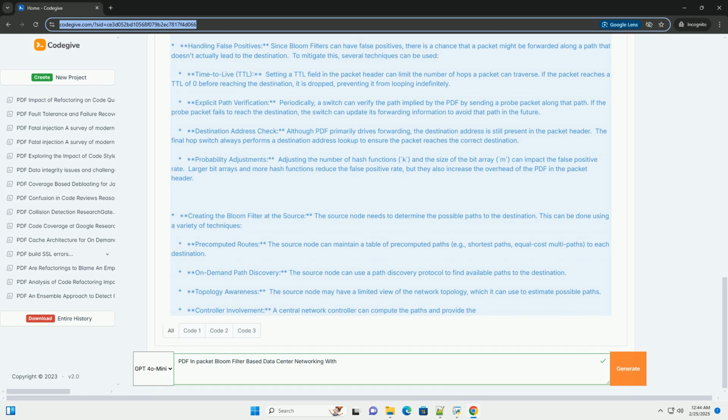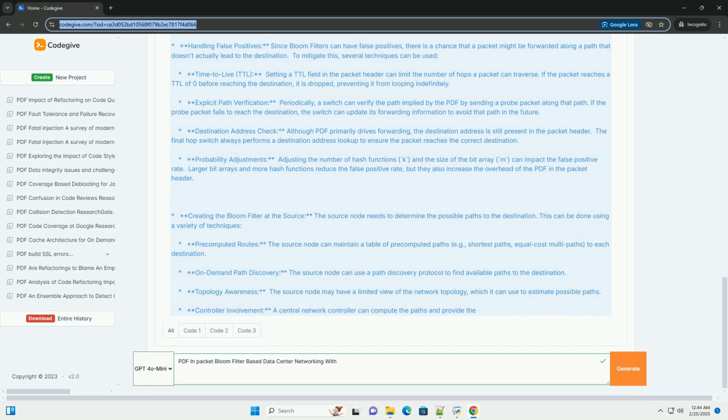Disadvantages of PDF. False positives: can lead to packets being forwarded along incorrect paths, requiring mitigation mechanisms. Overhead: the PDF field adds overhead to packet headers, reducing effective bandwidth. Complexity: implementing and managing PDF-based networks can be complex. Hash function selection: the choice of hash functions is critical for performance and avoiding collisions. Configuration: needs more careful configuration of hash functions and Bloom filter size.